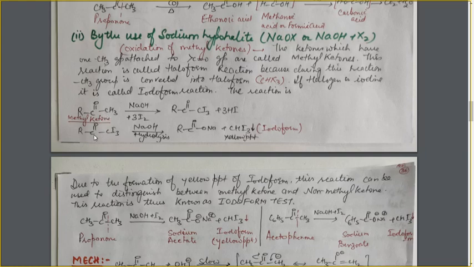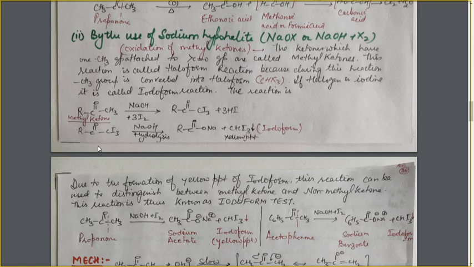In the next step, this compound is getting hydrolyzed with the help of NaOH to form the carboxylic acid and CHI3, that is iodoform. This bond will be broken with the help of a water molecule. As I have already discussed during the different hydrolytic reactions, we have to look at the bond which is undergoing breaking during the hydrolysis reaction.